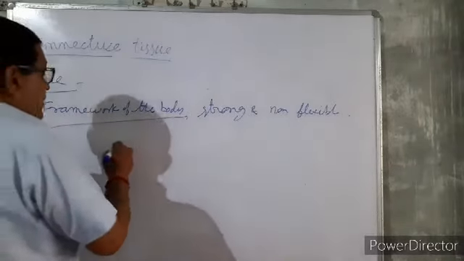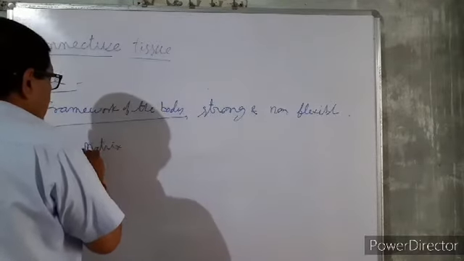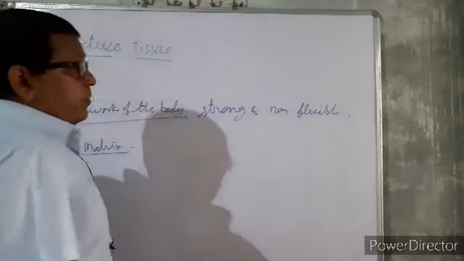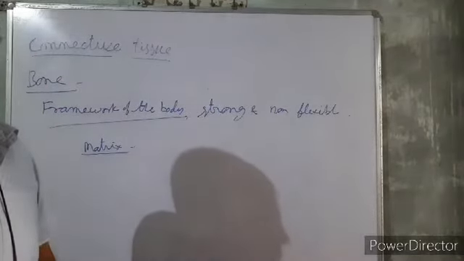One is the matrix. The matrix is made up of mainly two things.